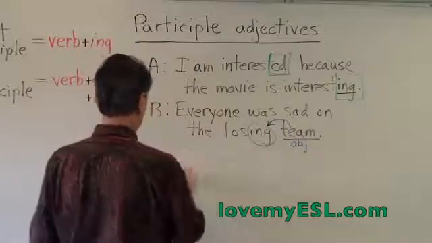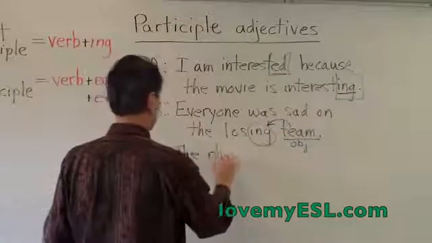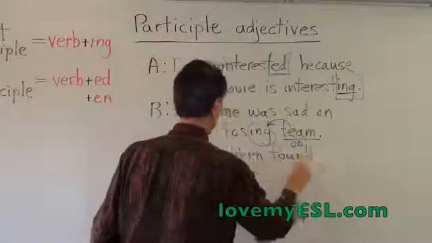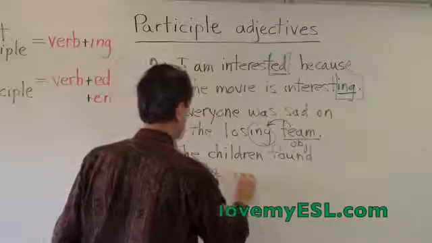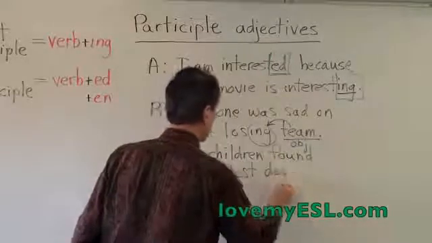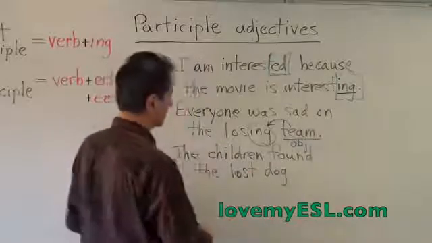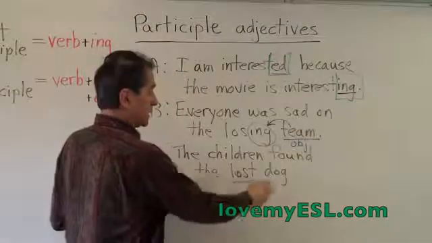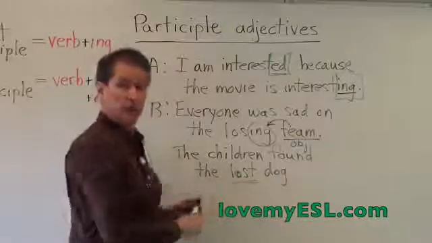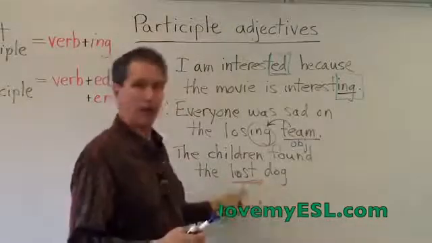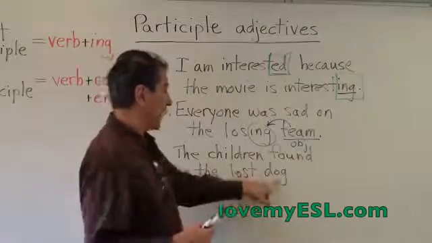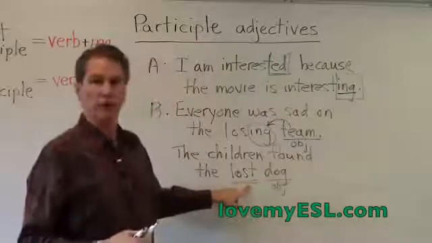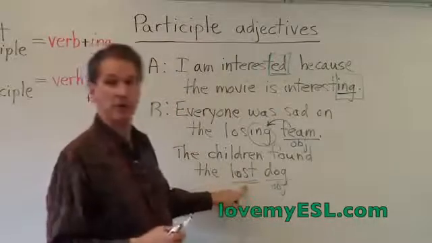Whereas if you look at this one, the children found the lost dog. Found the lost dog. Now this is not the present participle, this is the past participle. As I said before, some of these are irregular. Here's an irregular one. Did the dog lose? The answer is no. The little boy lost the dog, but the dog didn't lose. So the object here, OBJ, the object did not do this verb, and therefore it's in the past participle form.